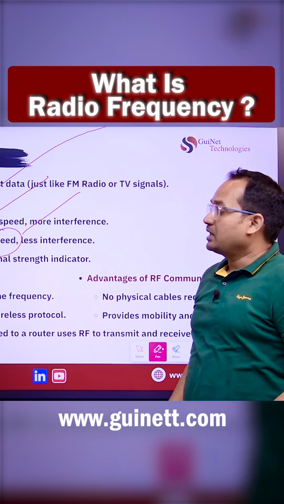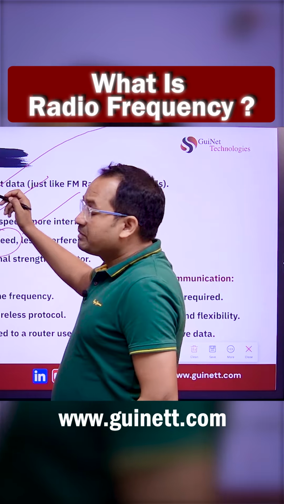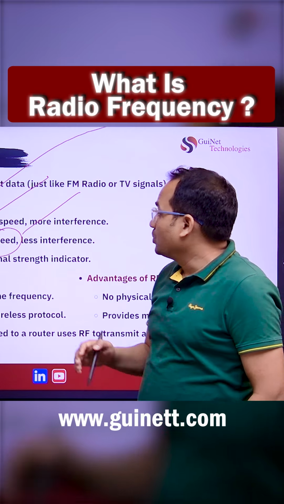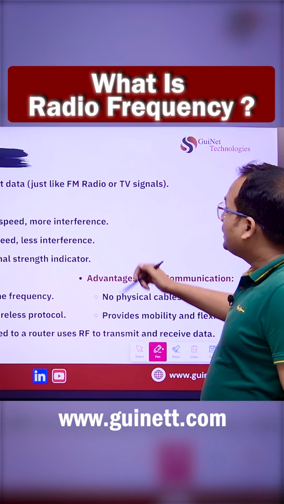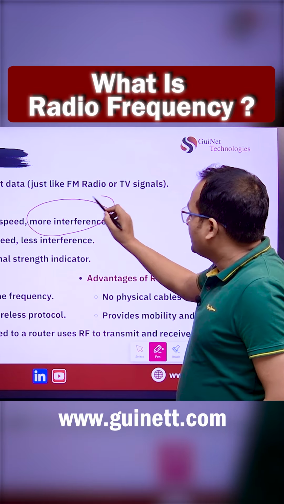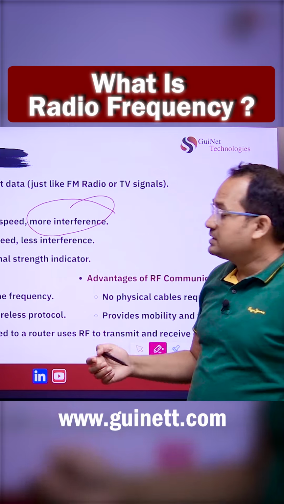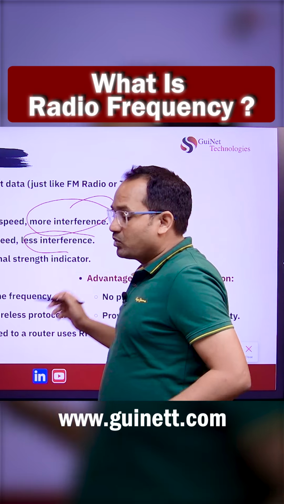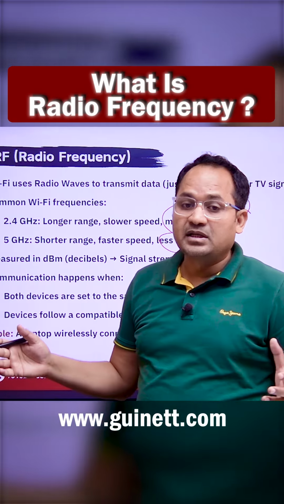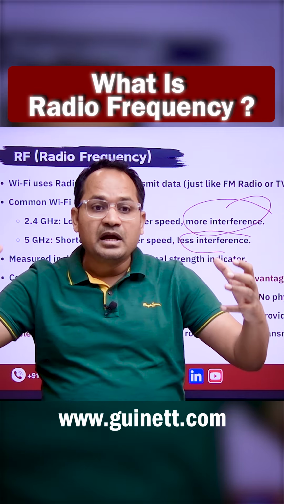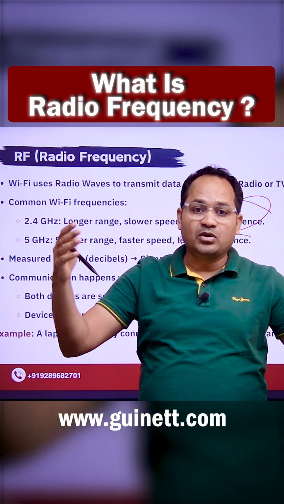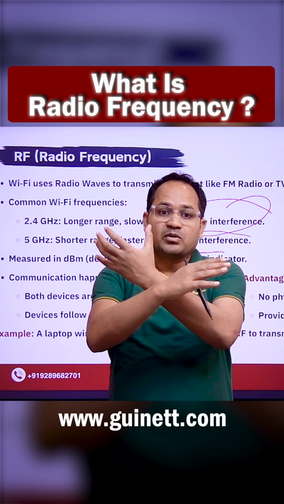than 1 Gbps speed. But if you talk about the 2.4 gigahertz, it is not going to give that much speed, slower speed. But if you talk about interference, this 2.4 gigahertz is going to give more interference. This is going to give less interference. Why more interference? Because a lot of signals are transmitting from different sources, and if different sources are transmitting a lot of signals, there is a high chance they are going to collide.